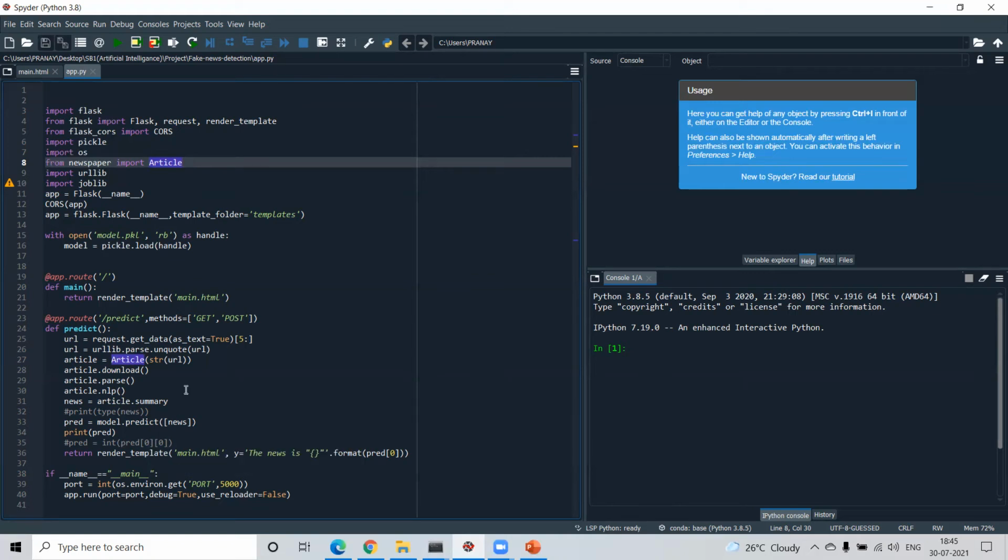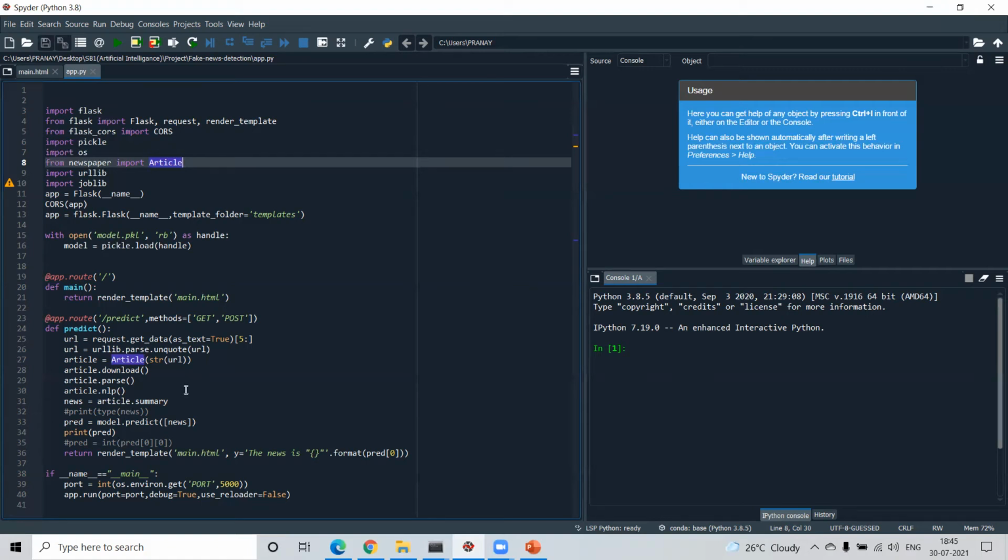Next we define the function main, which is for main.html, the main page. Then we define another function, predict, which will predict whether the news is real or fake. First, the user inputs the URL of the news they want to check. The URL is then sent to the page, and the URL is converted to a string for the article.